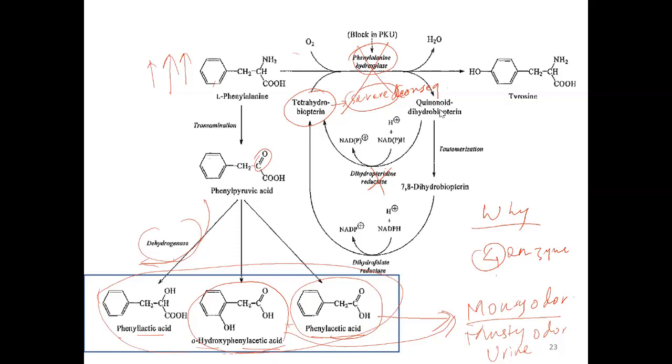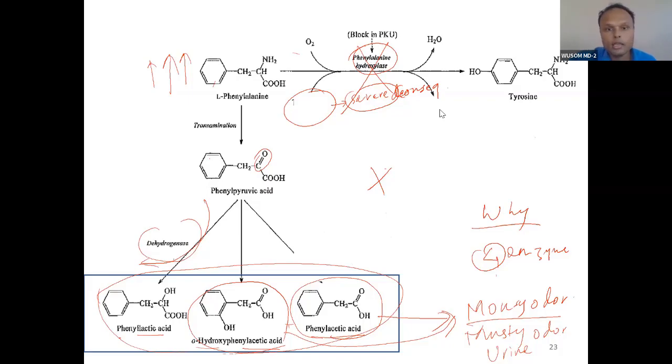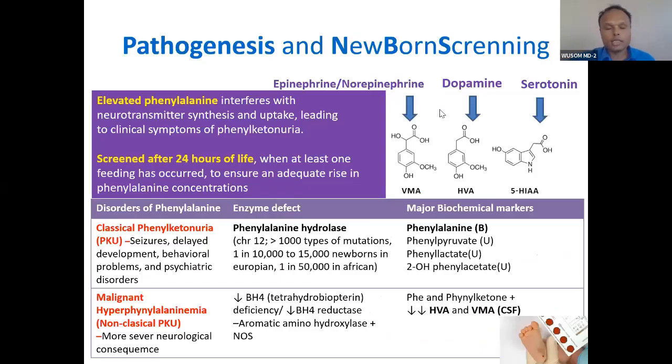Yes, sir. This is the core of metabolism. If you understand this nicely, you will understand phenylketonuria easily. So what is the pathogenesis? Elevated phenylalanine, I have told you, interferes with neurotransmitter synthesis and uptake, leading to the clinical symptoms of phenylketonuria. That means high phenylalanine is causing toxicity. It is toxic to the brain.